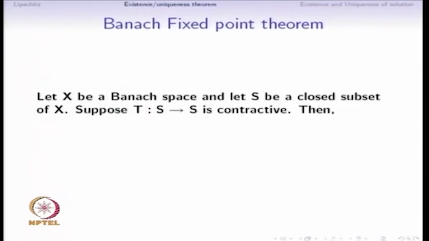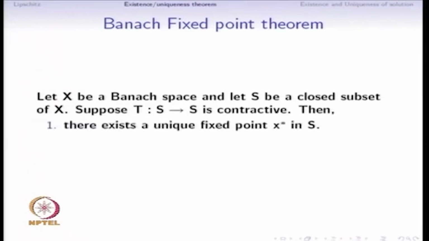We are ready to state the Banach fixed point theorem using the notions we have just defined. Let X be a Banach space and let S be a closed subset of X, and let T, a map from S to S, be contractive.